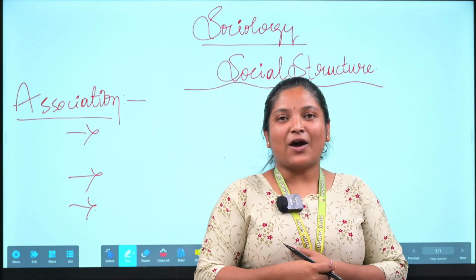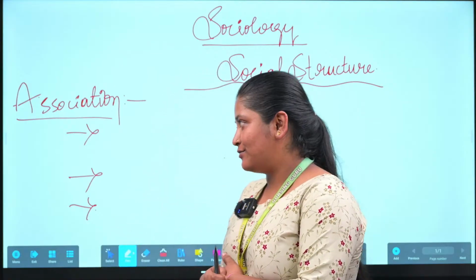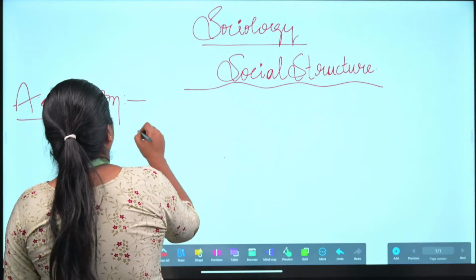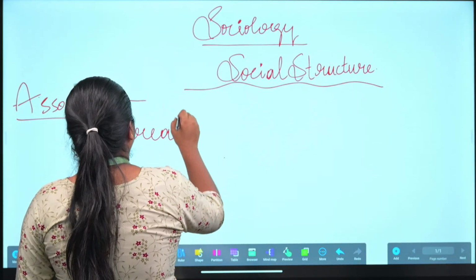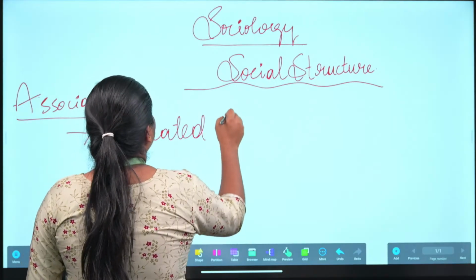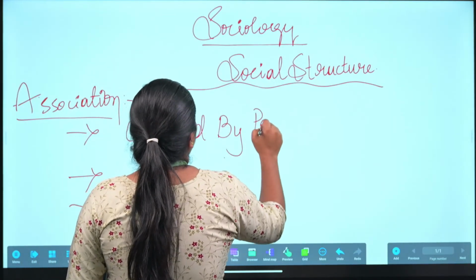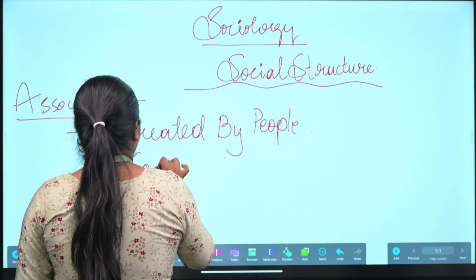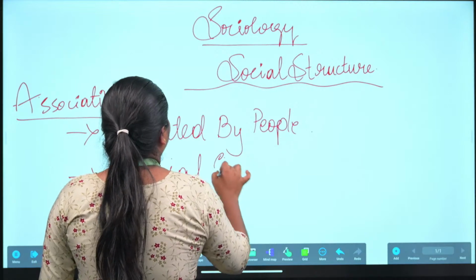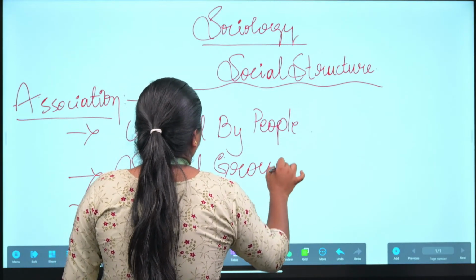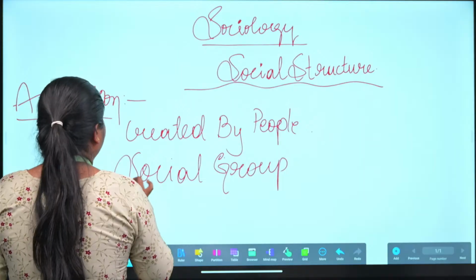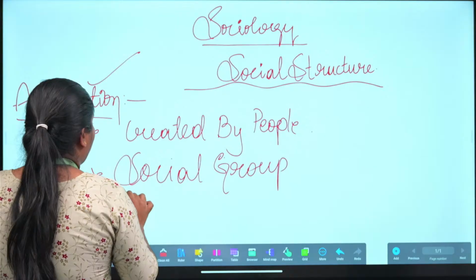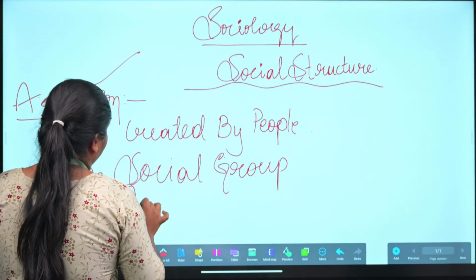Yeah, so we will start with that. Sorry for the interruption. Here you can see that association is created by people only. It is a social group. People who are there in the social group, which means association, are organized persons.